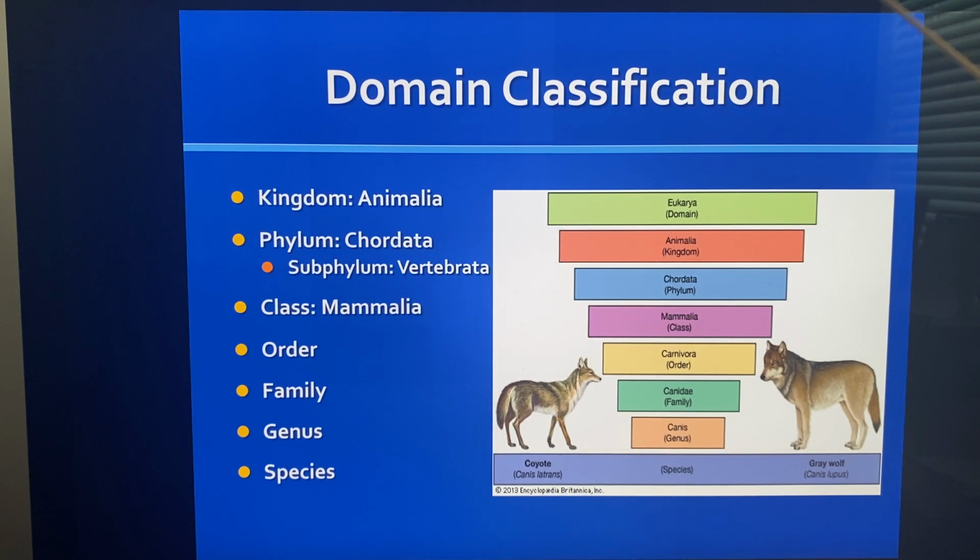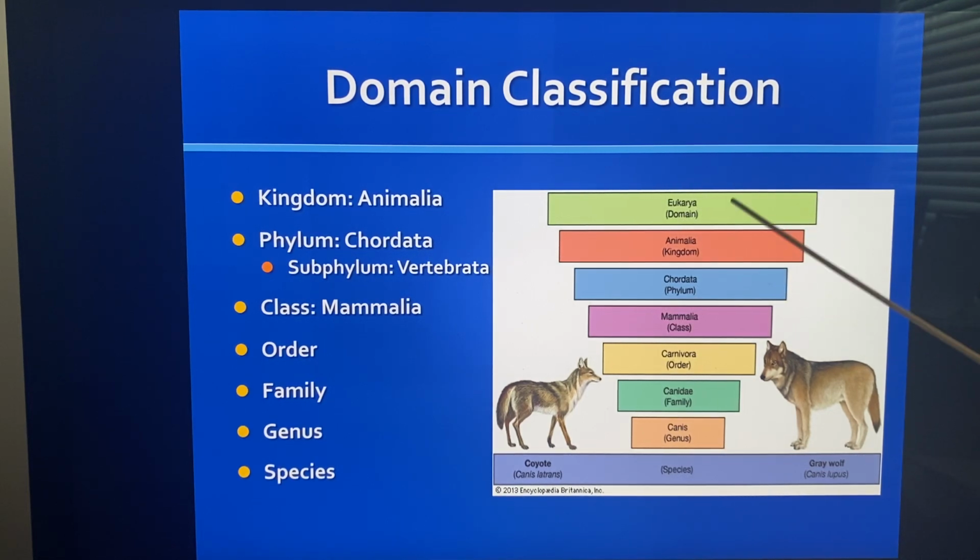So if we look on this picture, we're going to have, as for what domain we're onto, the kingdom, phylum, mammals, Carnivora, Canidae, Canis. That's when we're looking at the coyote and the wolf down to the species. But let's look here. We have the domain, kingdom, phylum, class, order, family, genus, species. So we have 1, 2, 3, 4, 5, 6, 7 with the domain at the top. That's really the domain basically.